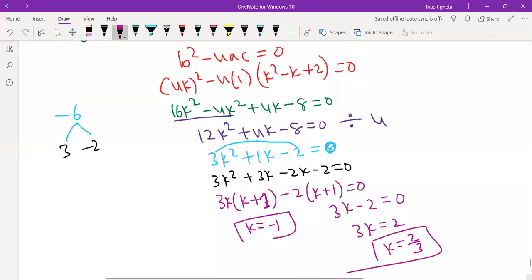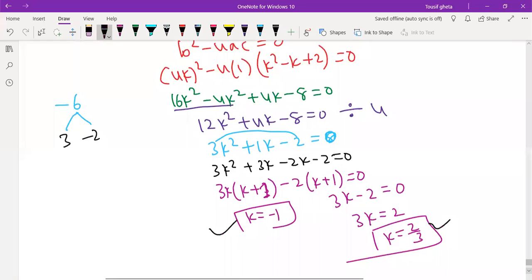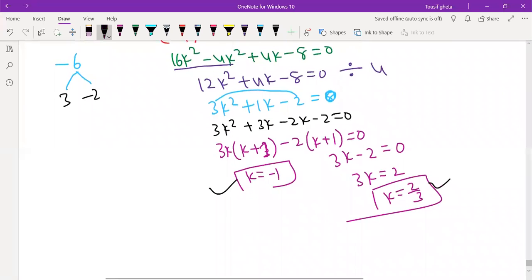Done. Easiest one. Reem, you are doing good, but minus 1 will come and 2 by 3 will come. 2 by 3 you got right. Mallika, very good.